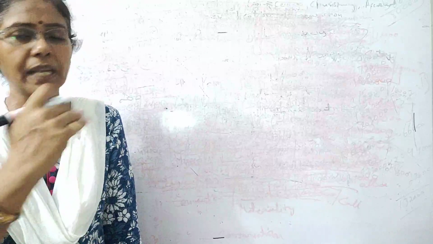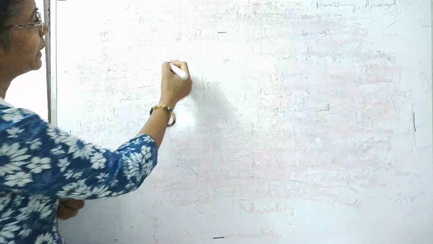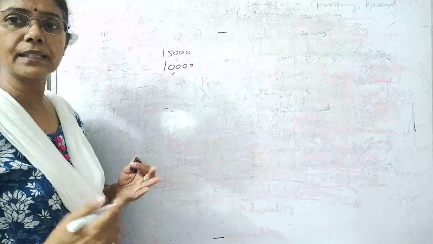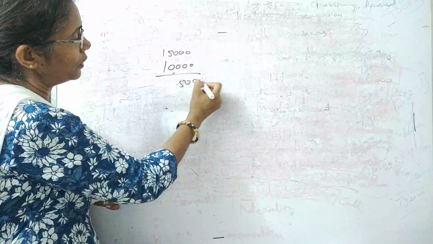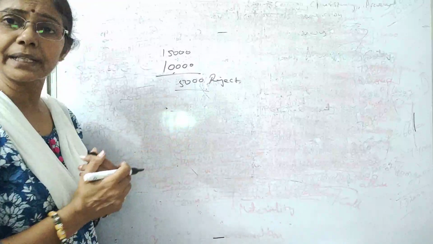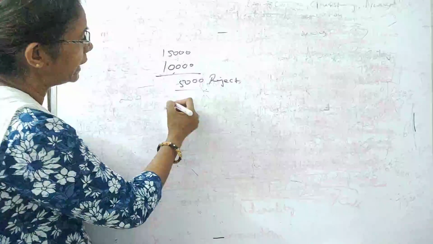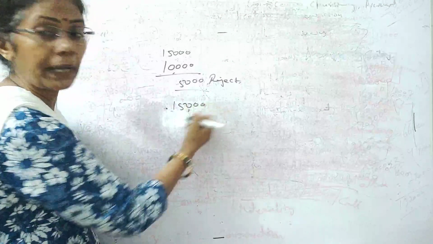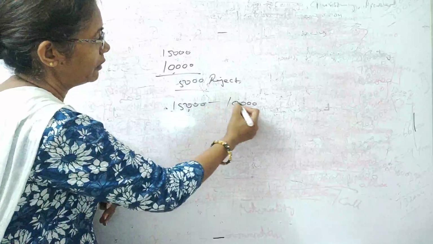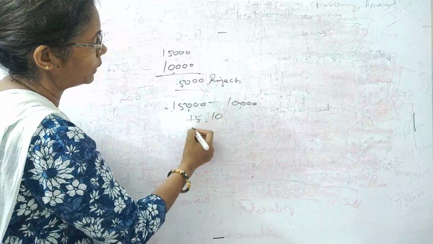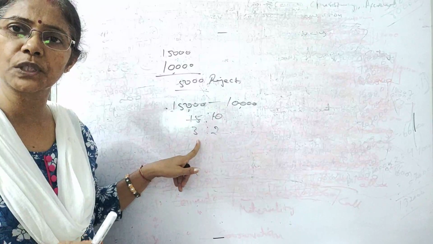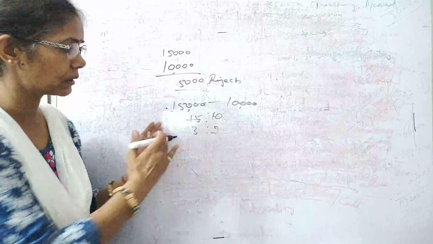The first one: the company rejects the extra applications. We wanted to issue 10,000 and got 15,000, so the company has an option to cancel or reject these 5,000 extra shares. The second alternative is pro rata basis. The company allots 10,000 shares against the applied number, which means a 15:10 ratio, or you can say 3:2. Those applicants who applied for 3 shares have been allotted 2 shares only. This was the pro rata.